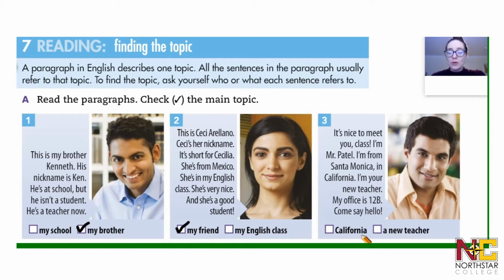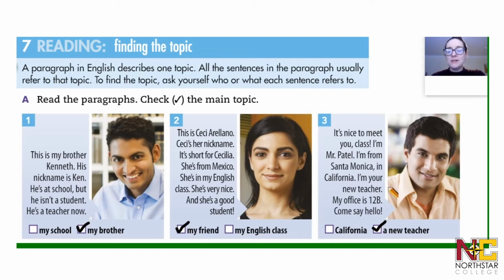We have California or a new teacher. Is this paragraph talking about the place California, or is it talking about the new teacher? A new teacher. He tells us his name, tells us where he's from, that he's their new teacher, and where his office is, and he invites people to stop by and say hello to get to know him.